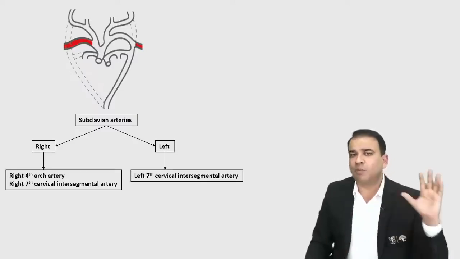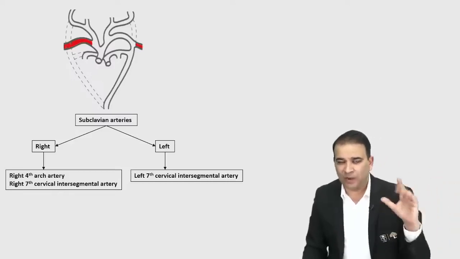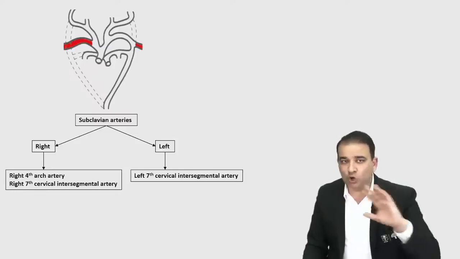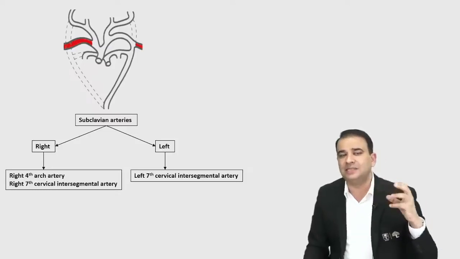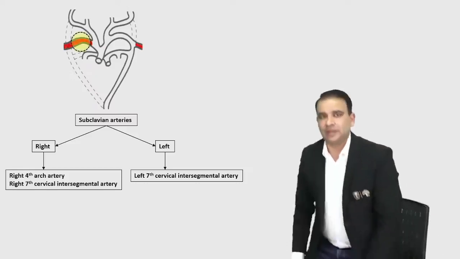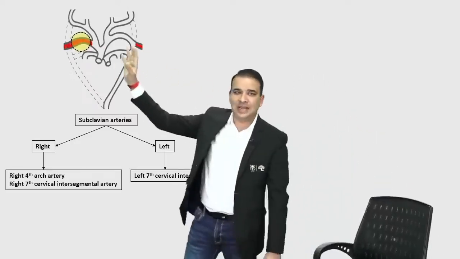Now, that's a normal subclavian artery, guys. I want all of you to pay attention to this part. It's a very potential question which has been asked earlier also. That's a normal right subclavian artery. Now let's consider a situation when the fourth arch artery of this side is obliterated.